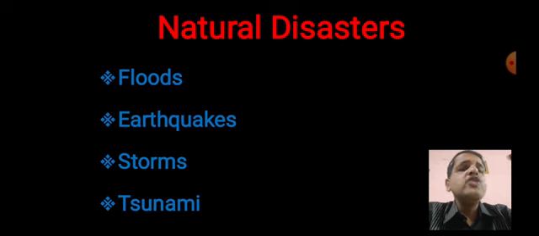Hydrometeorological means tsunami, so tsunami was the answer. Floods, earthquakes, storms, they are always there. They are natural calamities, there every year in some or other part of the world. We have to keep in mind current affairs from that. One question may arrive on that. World Meteorological Organization, WMO, takes care of these natural disasters, that we have to keep in mind.